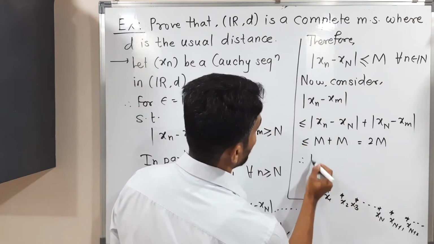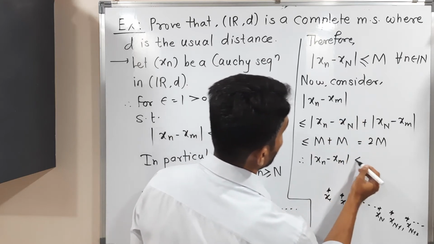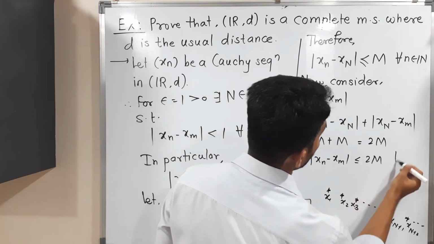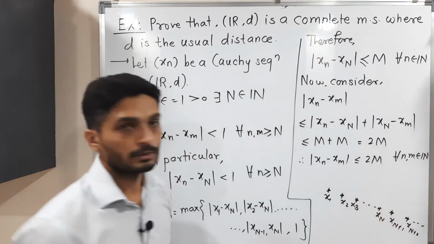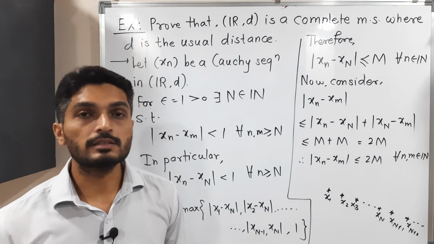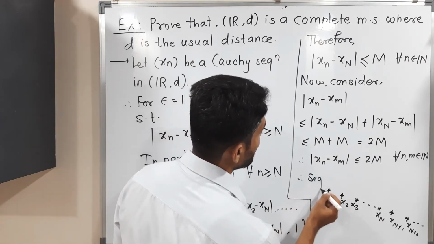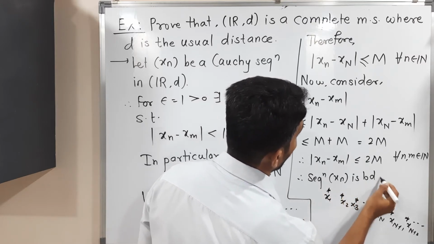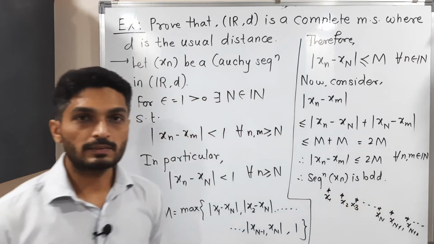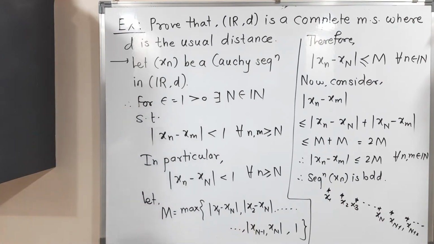So therefore |xn − xm| is less than or equal to 2M, and this is true for all n, m belonging to the set of natural numbers. This is the definition of a bounded sequence. Therefore, sequence xn is bounded. Okay, there is no more space, so make a screenshot of it, then we will go further.